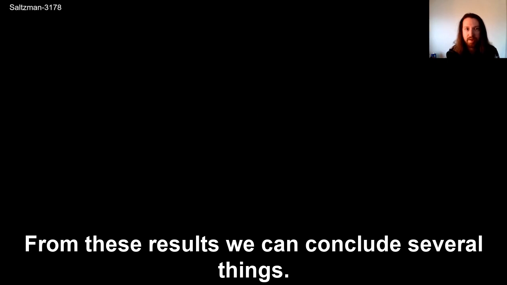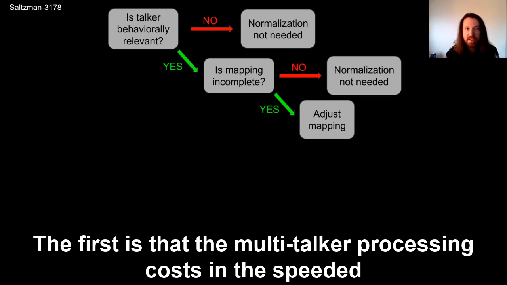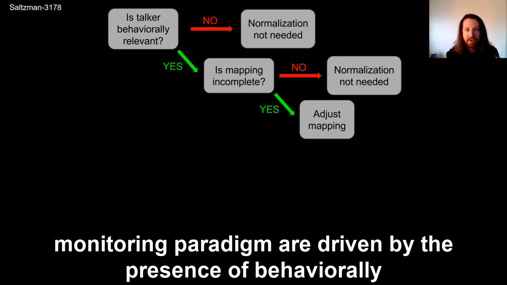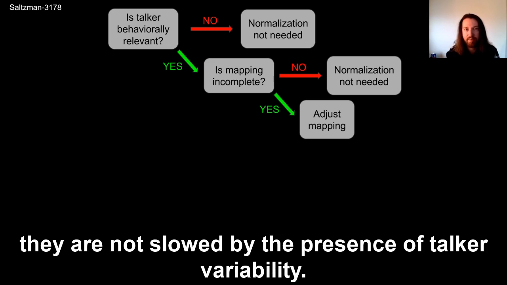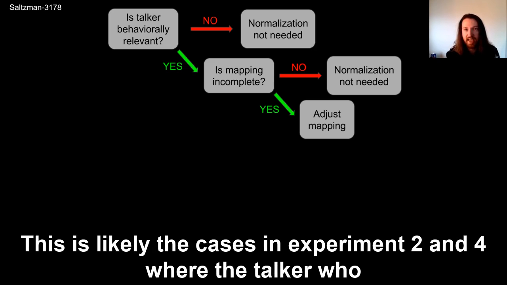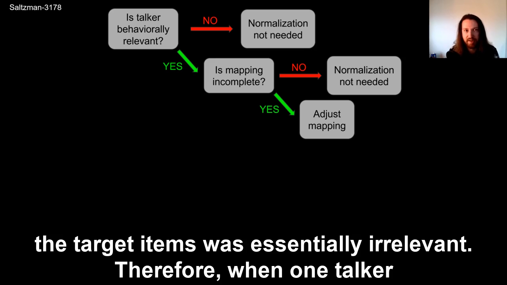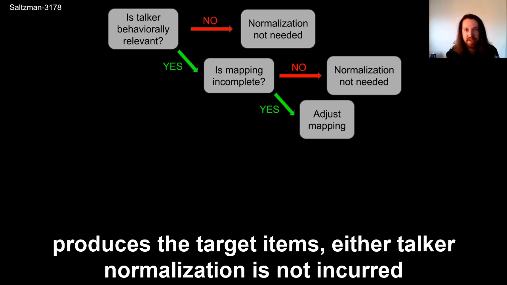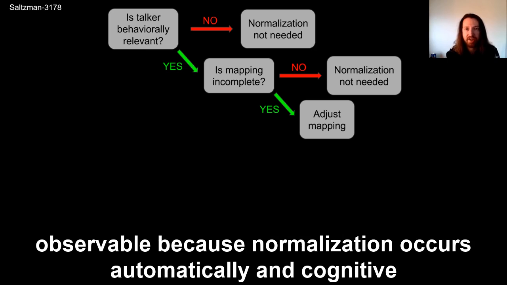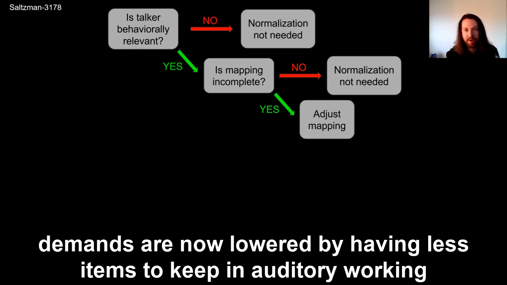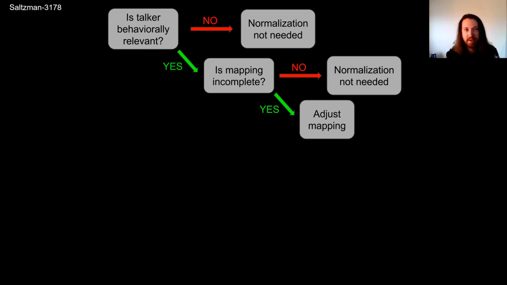From these results, we can conclude several things. The first is that the multi-talker processing costs in the speeded monitoring paradigm are driven by the presence of behaviorally relevant talker changes. If listeners do not need to respond to the talker change, they are not slowed by the presence of talker variability. This is likely the case in experiments 2 and 4, where the talker who is not producing the target items was essentially irrelevant. Therefore, when one talker produces the target items, either talker normalization is not incurred because the second talker is effectively ignored, or it is not observable because normalization occurs automatically and cognitive demands are now lowered by having fewer items to keep in auditory working memory.